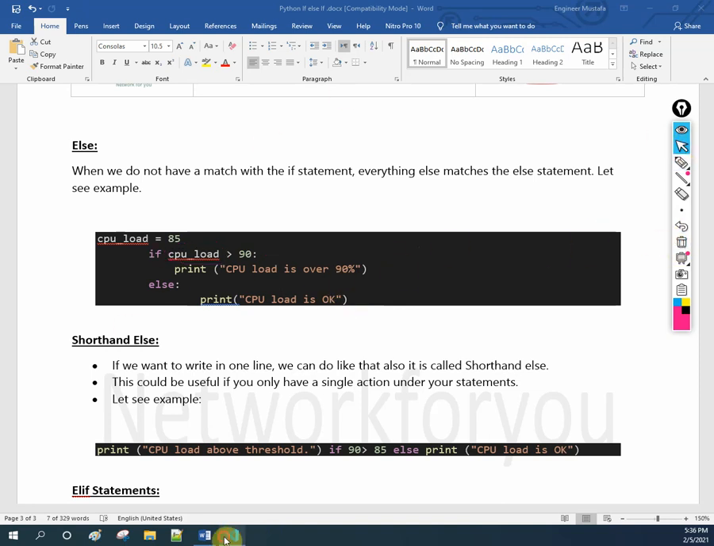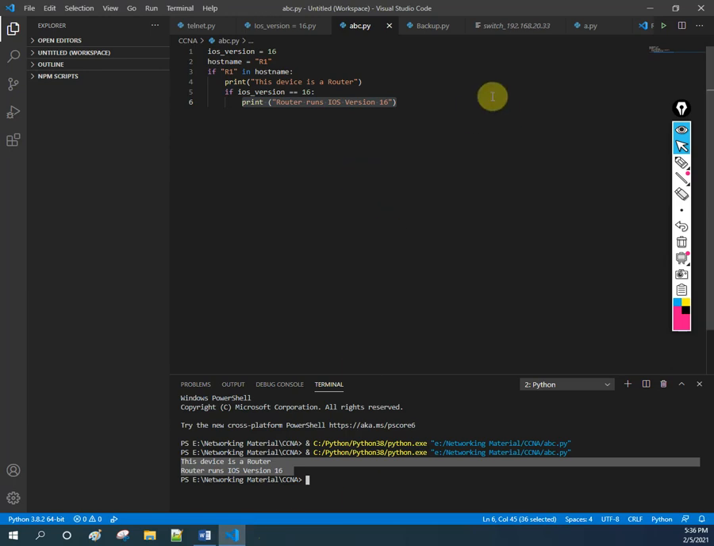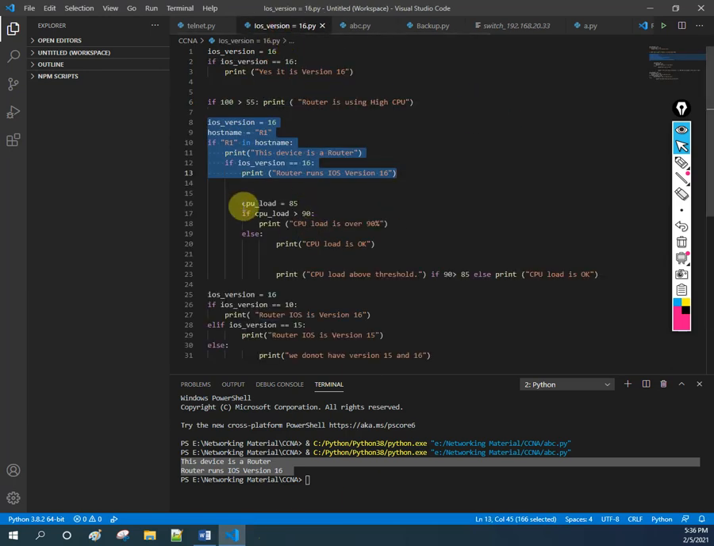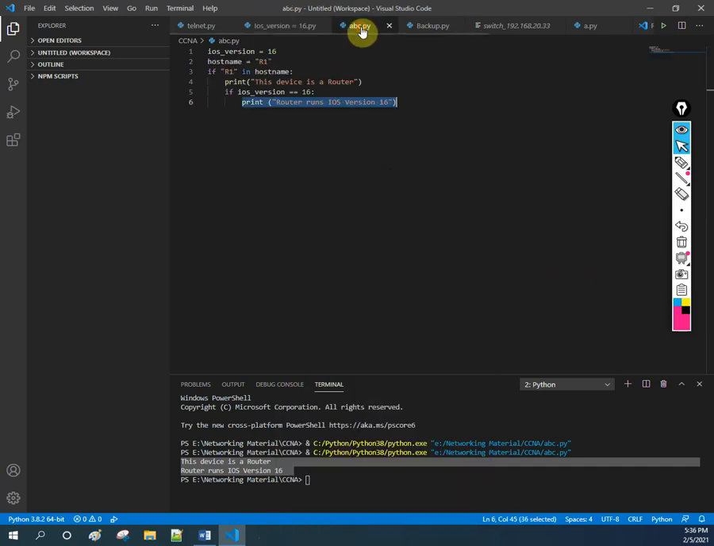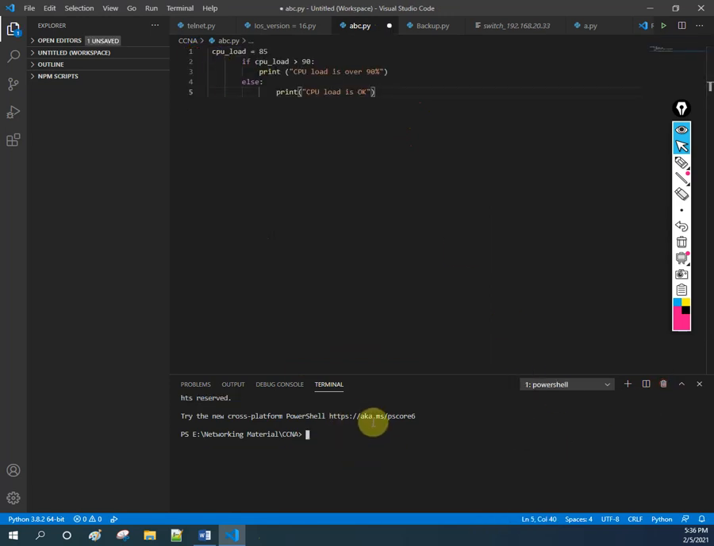I already wrote this code here, so let me copy this one. What I am saying here, CPU. Let me copy this and go to our ABC file, remove the old code and put the new code here. And delete this one, so it is empty. Now I will run this code.